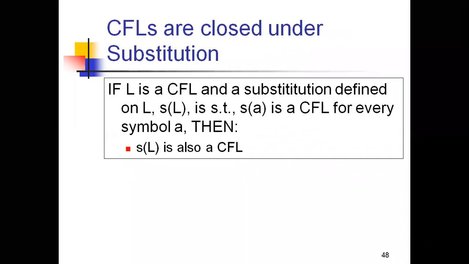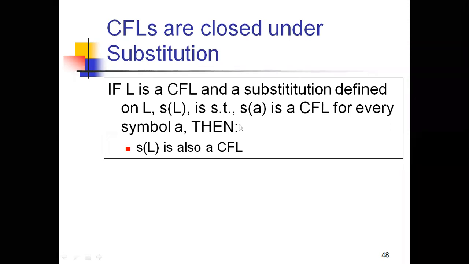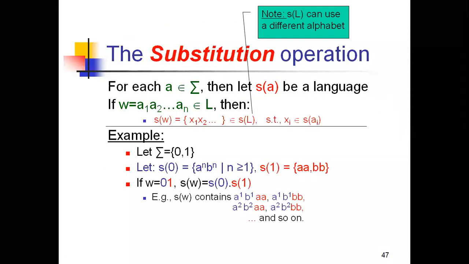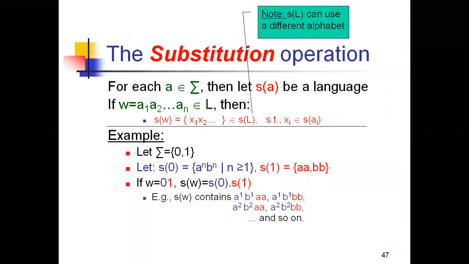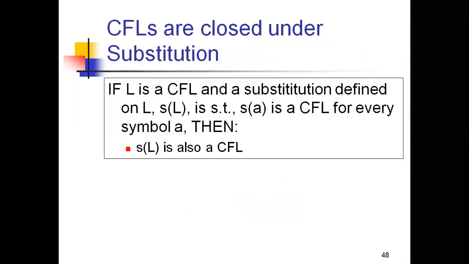And now we are showing that the context-free languages are closed under substitution with this statement. If L is a CFL and S is a substitution defined on L, where S(a) is a CFL for every symbol a, then finally S(L) is also a CFL. That's the statement you need to define. After knowing the statement and then showing with an example how to substitute, finally we can say that the context-free languages are closed under substitution.